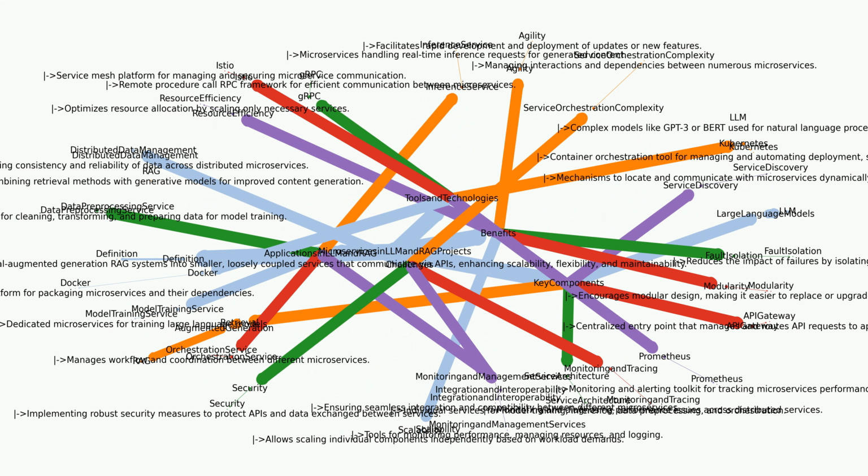Monitoring and tracing. Monitoring and diagnosing performance issues across distributed services. Integration and interoperability. Ensuring seamless integration and compatibility between different microservices.